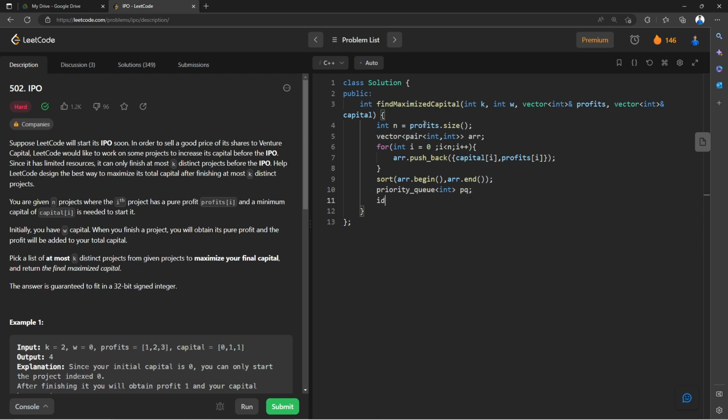So now I'm going to define also index. Let me define index, which is going to be nothing but 0. We are pointing to the first index, right? So we're going to say while my k is greater than 0, keep going, right? So you have to take a project. Before that, we are going to push into our priority queue as well.